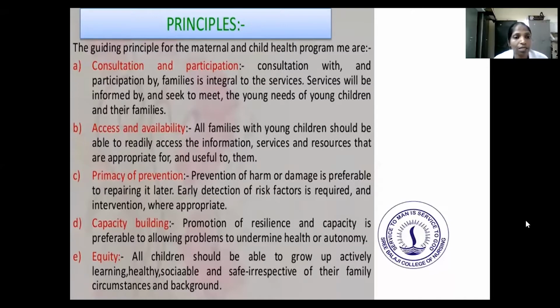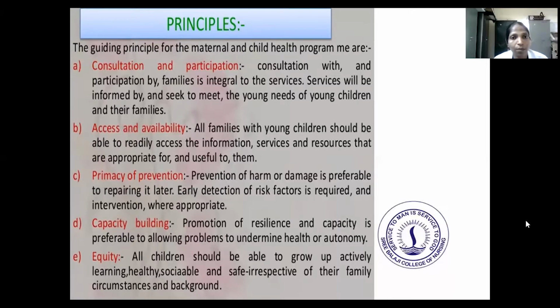Next is capacity building. Promoting resilience and capacity is preferable to allowing problems to undermine health or autonomy. Then equity: all children should be able to grow up actively learning, healthy, sociable and safe, irrespective of their families, circumstances and background. So the main principles, the first point, is consultation and participation.